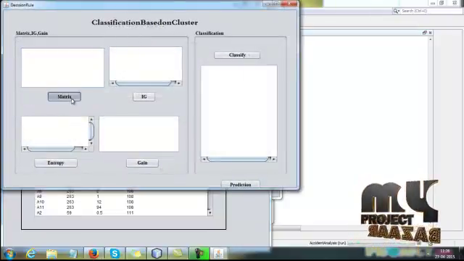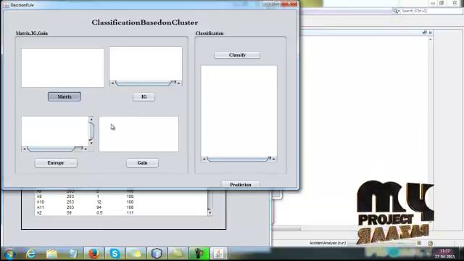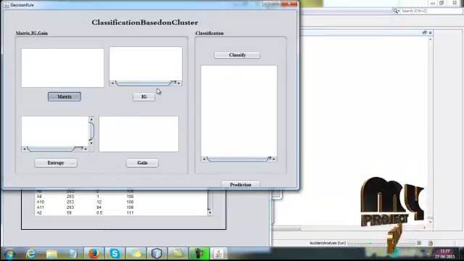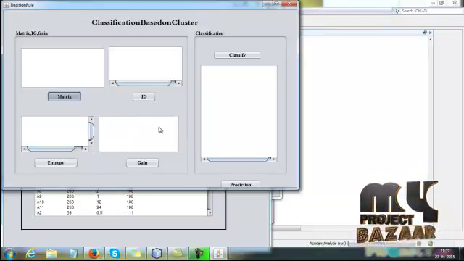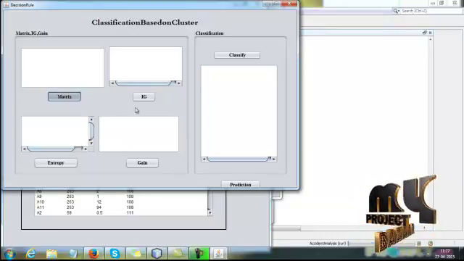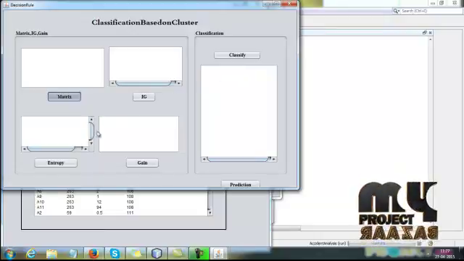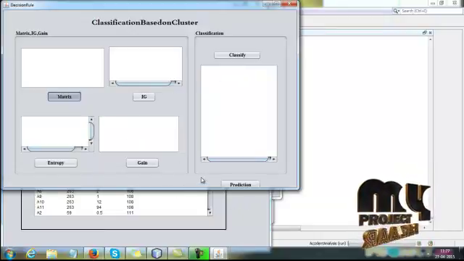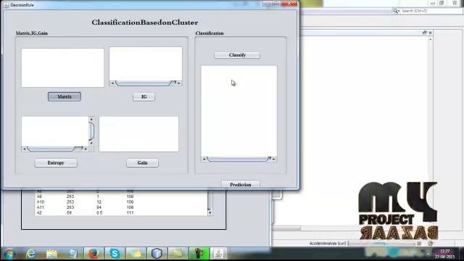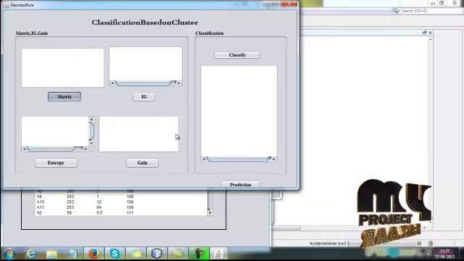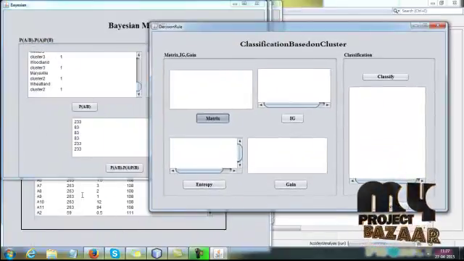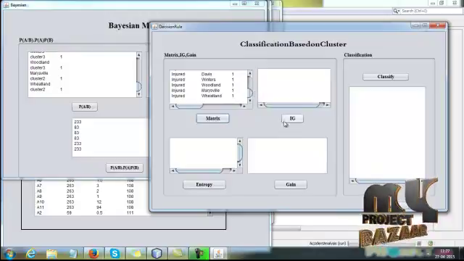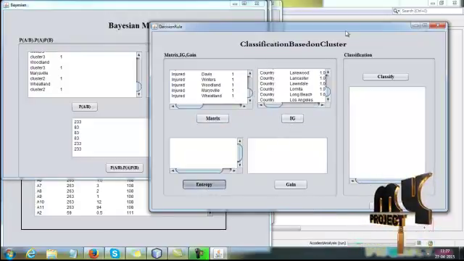Then click next button. By using those Naive Bayes formulas, the Bayesian values, here we are calculating the matrix, information gain, entropy, and then gain values. After that we get the information gain, main matrix, entropy, gain values. Here we are classifying the data sets. So here we are calculating the matrix and information gain values by using those Naive Bayes probability values, and getting information gain and entropy values.